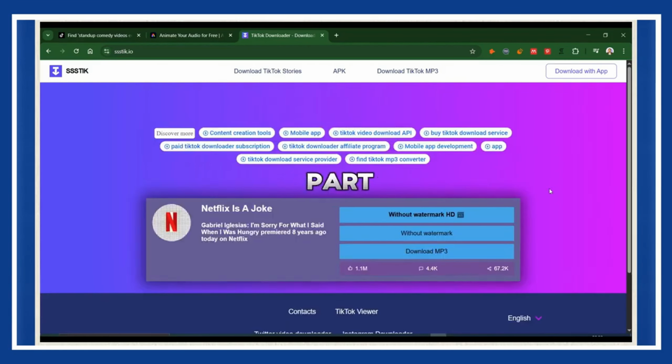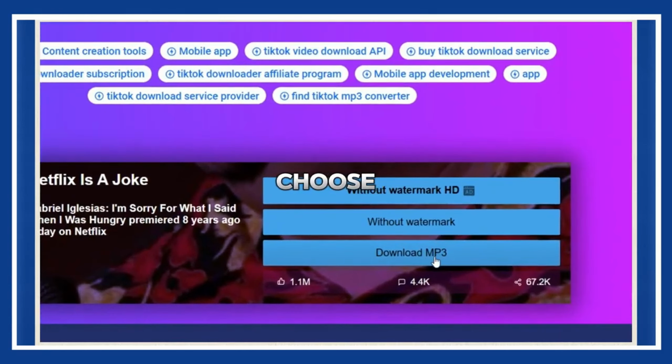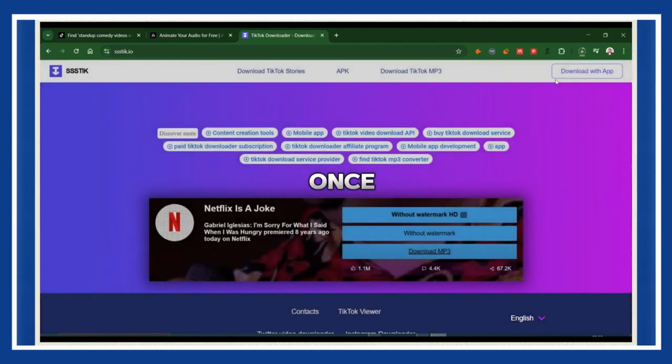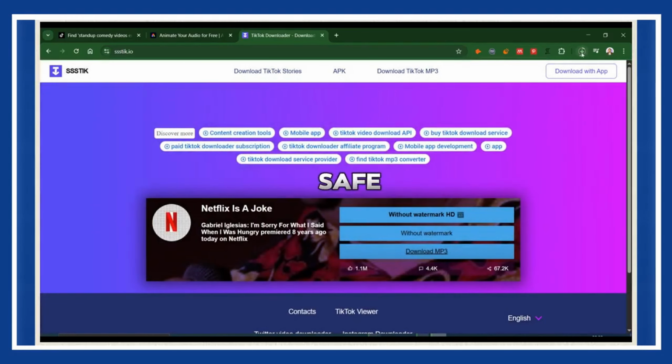Now here's the important part. When you see the download options, choose download MP3. We only need the voice, not the video. The reason? We're going to create our own animated comedian. And trust me, it's going to look incredible. All right, once your MP3 is ready, keep it safe. We'll need it in a minute.